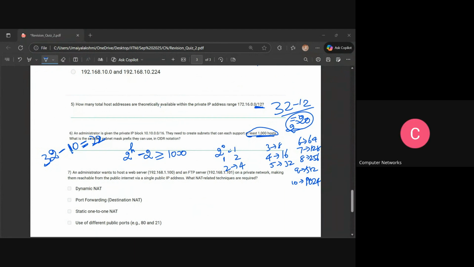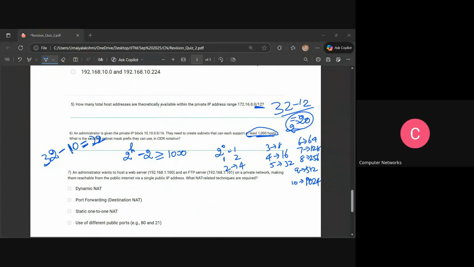Yes. Let's say I give 21. If it is 21, it will be 2 to the power of 11, right? Your writing is not visible. I'm not writing, I'm just processing it. Let's say I needed only 1000. If I give 21, or as you mentioned, it should be less than 22, right?